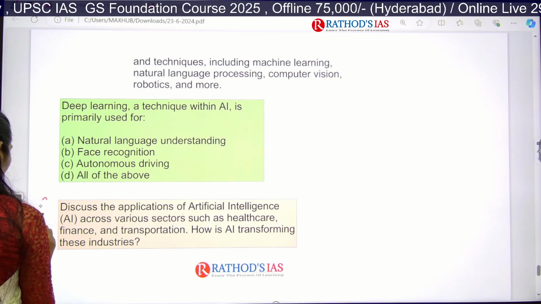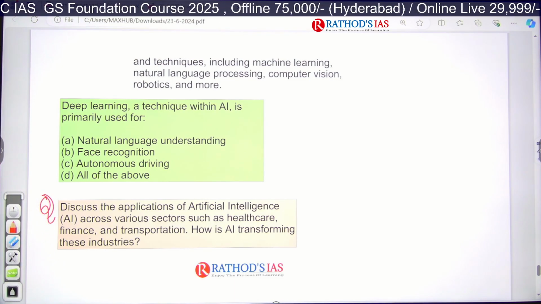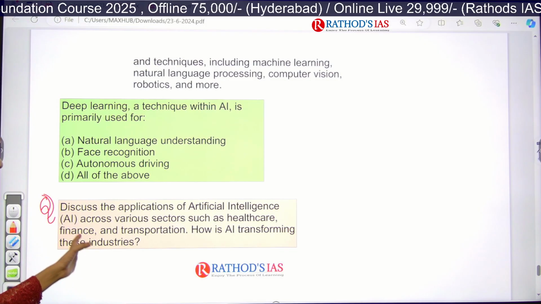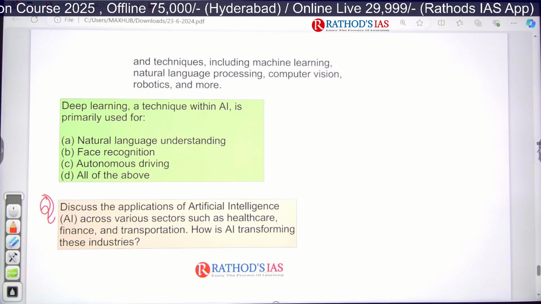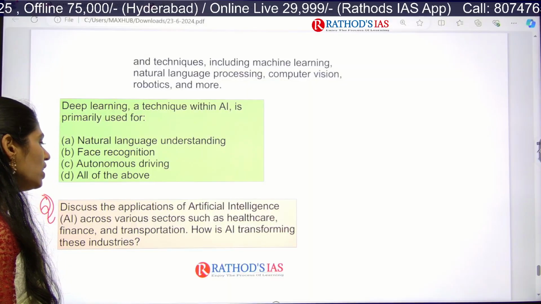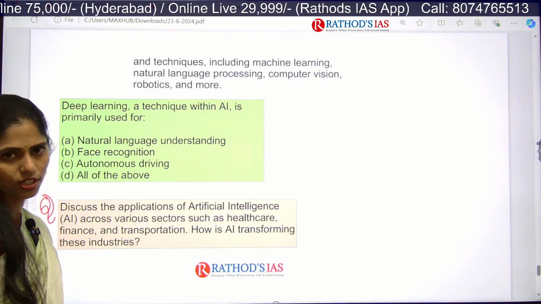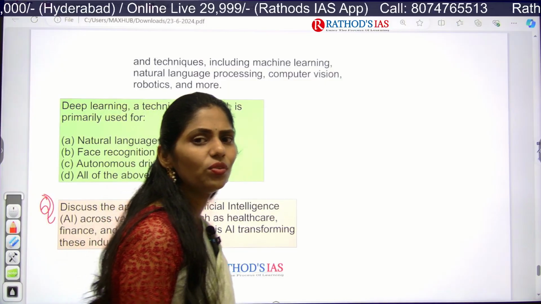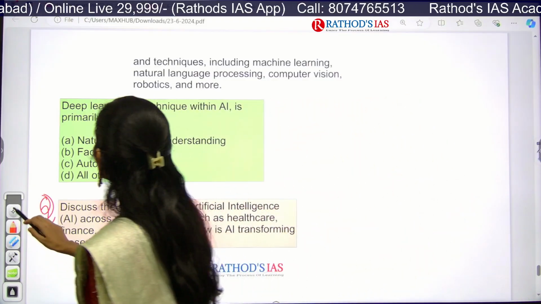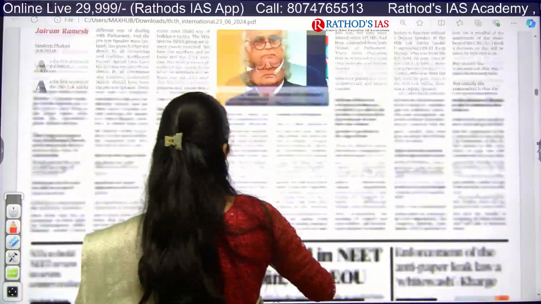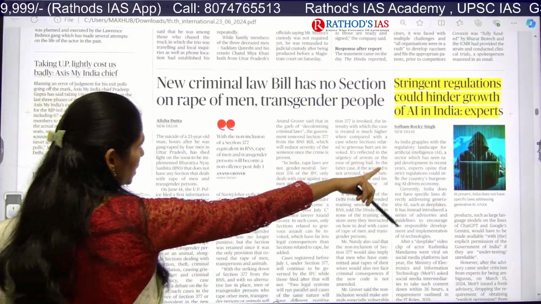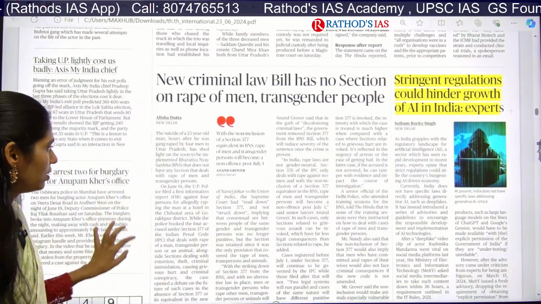And now I want to give you one mains question. The question is: discuss the applications of artificial intelligence across various sectors like healthcare, finance, transportation, and how is AI transforming these industries. So all these are very important topics which appeared in our today's Hindu newspaper. Okay, so now let us hunt if there are any articles important from our examination point of view. I discussed this AI article just now.